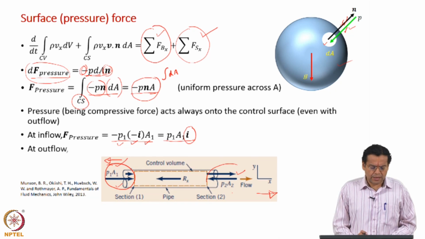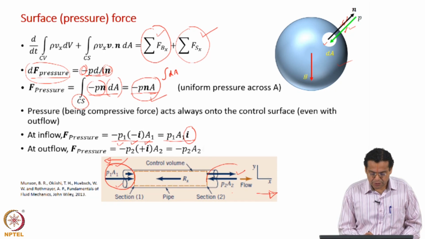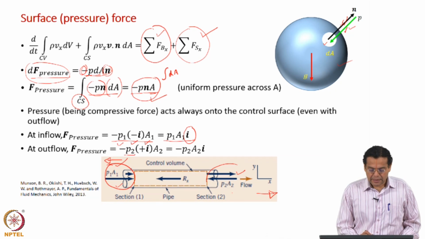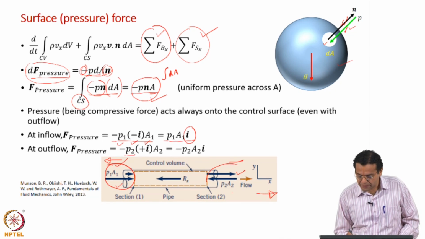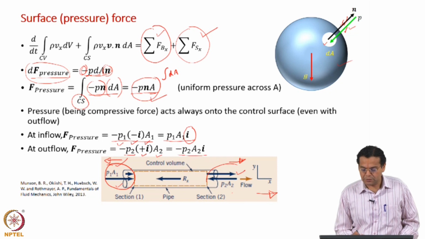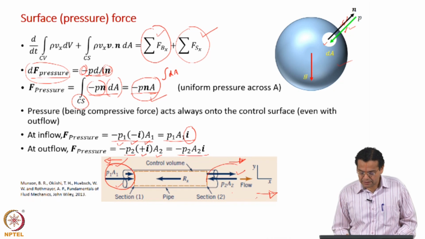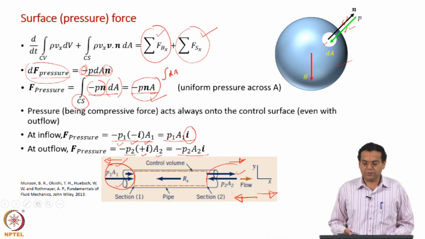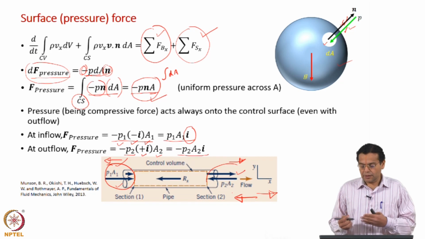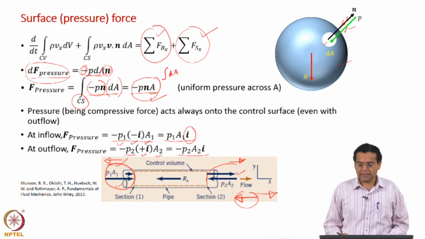Okay, let us look at the outflow. What is the force due to the pressure? Let us use the same equation. The location is 2. So, I used P2 here, and now the outward normal is along the positive x axis. So, you have plus i here and of course, A2. So, when you simplify you get minus P2 A2 times i, which means the force due to pressure acts along the negative x axis. That is also correct by intuition. At the outlet, pressure acts onto the control volume. So, it should act along the negative x axis direction.